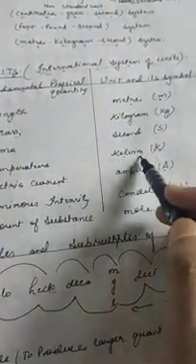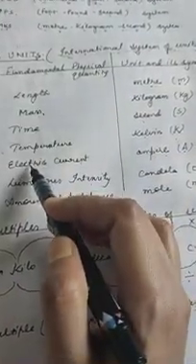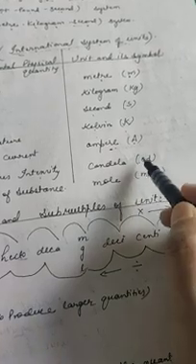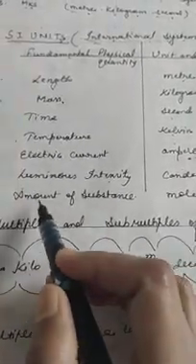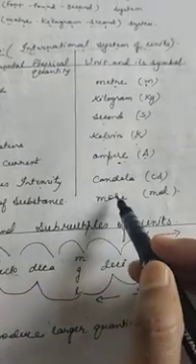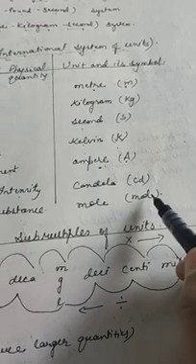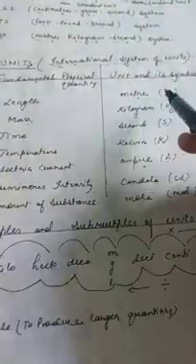Temperature is taken in Kelvin and its symbol is capital K. Electric current is in ampere, and its symbol is capital A. Luminous intensity is in candela, and its symbol is small c, small d. Amount of substance is measured in the unit mole, M-O-L-E, and its symbol is mol. So these are the fundamental physical quantities and their standard units with symbols.